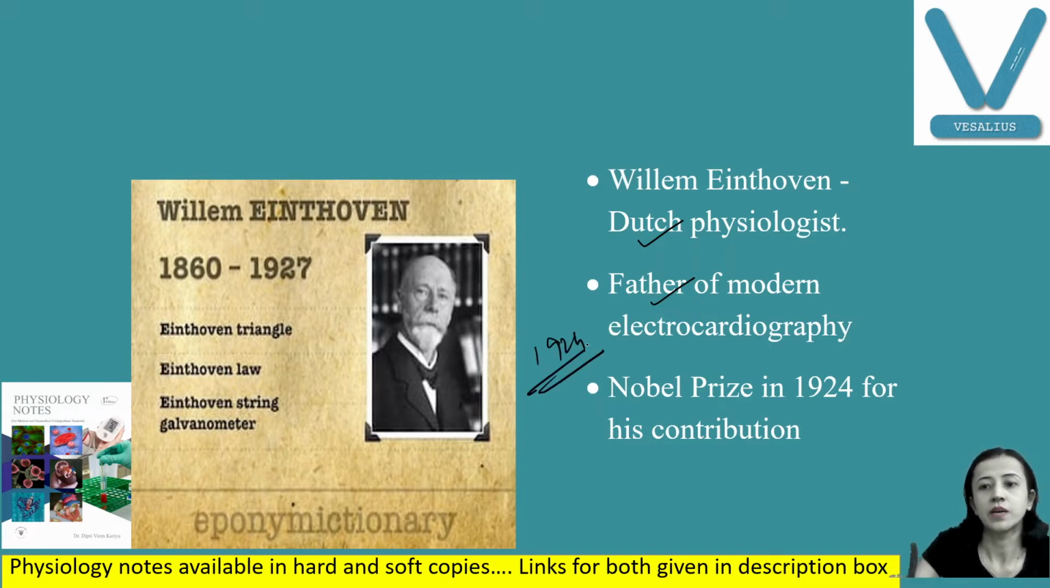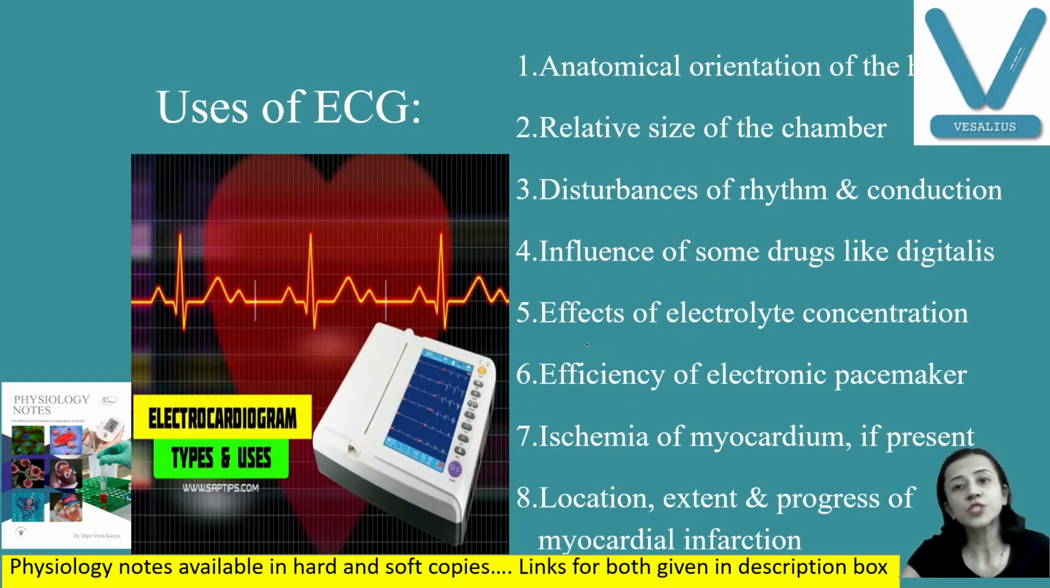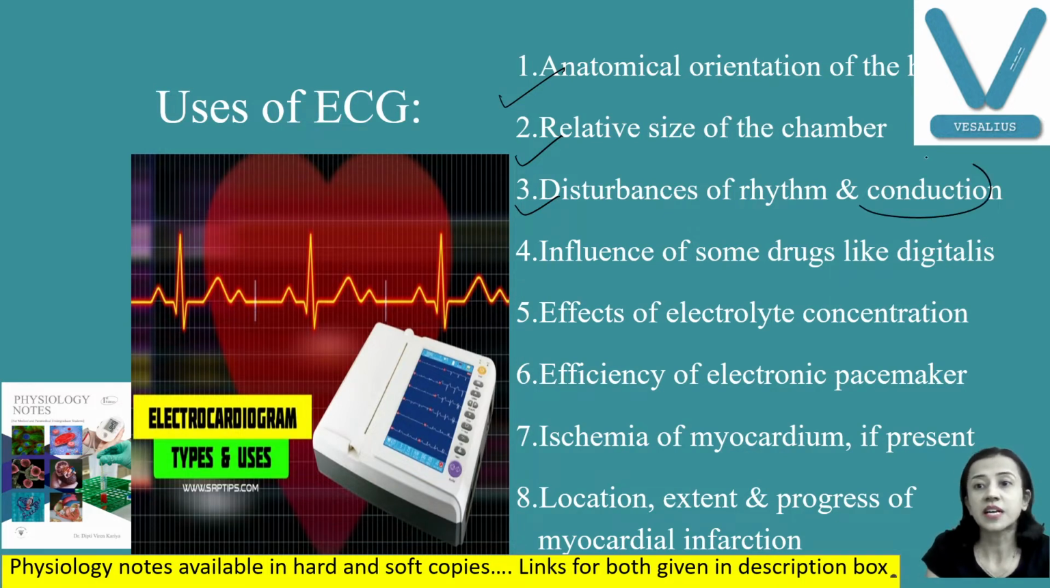Now, what are the uses of ECG? Important thing here. ECG is used for anatomical orientation of the heart, how the heart is located, and to find out the relative size of the chambers, whether there is hypertrophy of any particular chamber, left atrium or ventricle, or right atrium or ventricle. We can get an idea about disturbance of the rhythm as well as disturbance in conduction. We will discuss different changes in the ECG in all these situations.